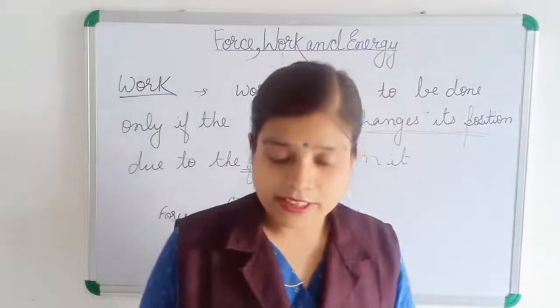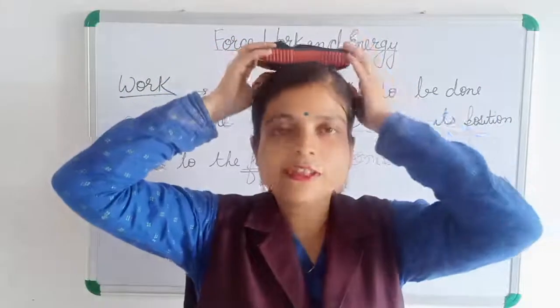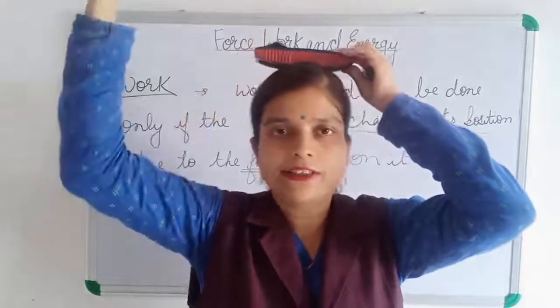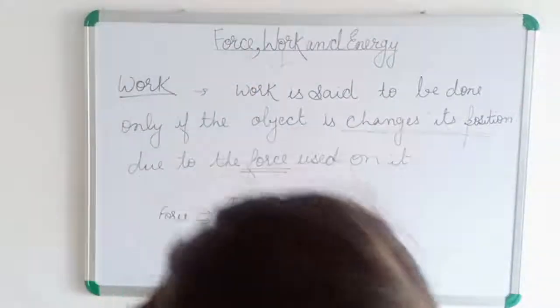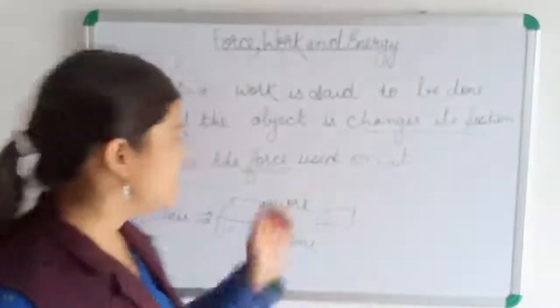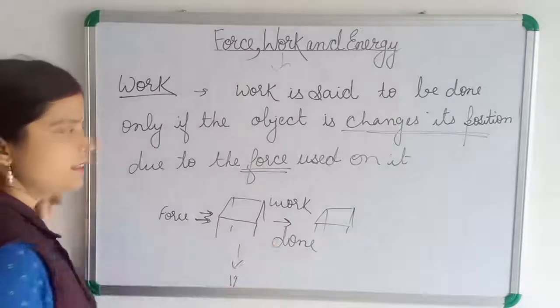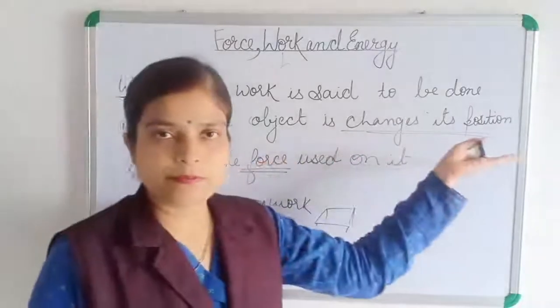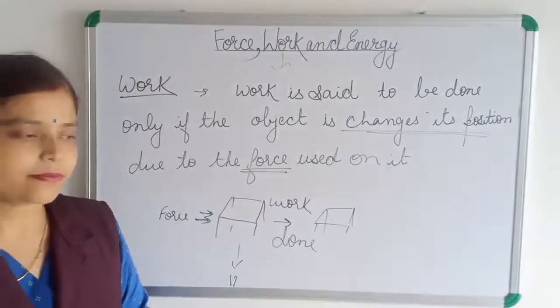But you can see the muscular force used by the head is in another direction, and the change of position is in another direction. So no work is done over here, okay. So it is necessary that the force what we are using should be in the same direction as the change of position, then only work is done, okay.